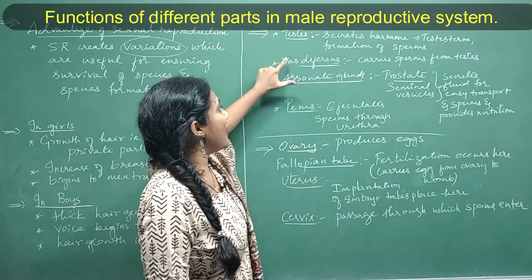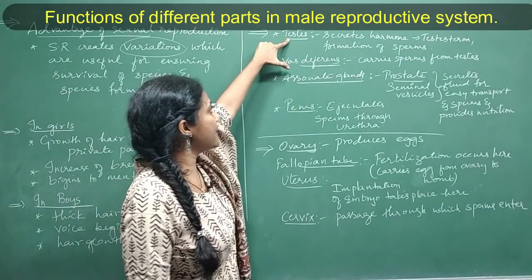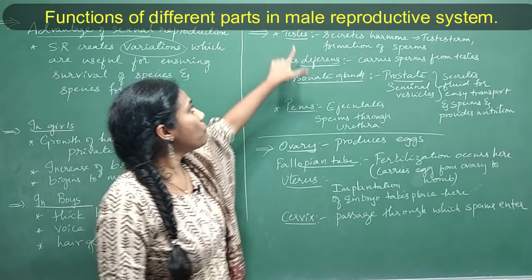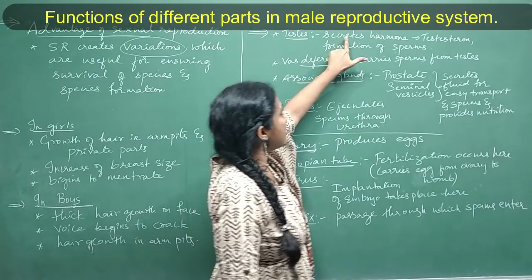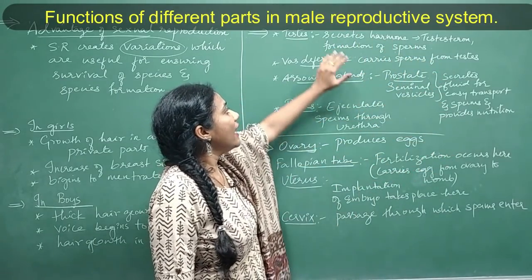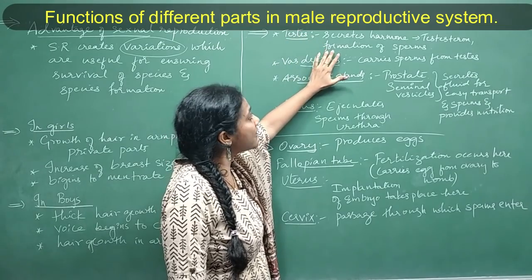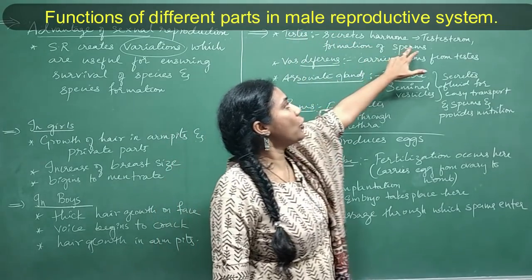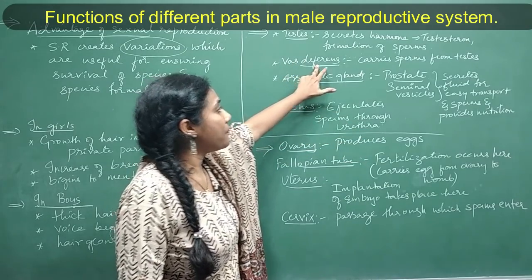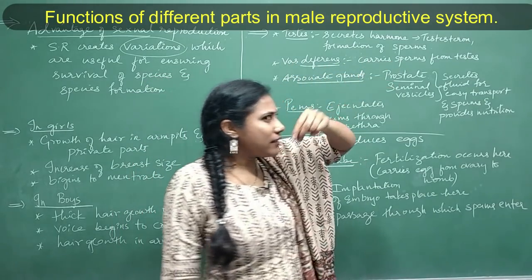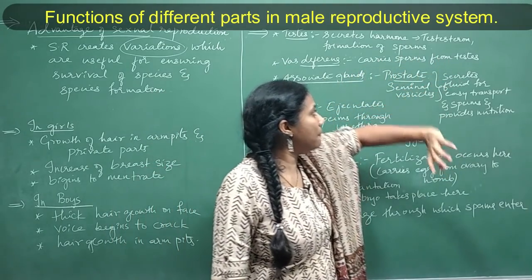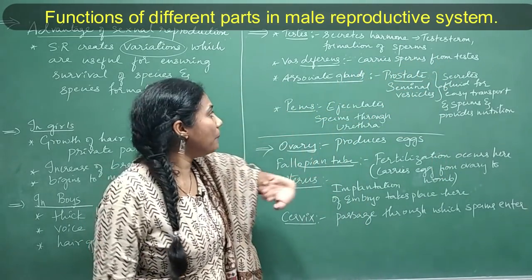See, different parts of male reproductive system: testis, vas deferens, associate glands, and penis. So what is the function of testis? Testis secretes hormone called testosterone. We studied that. And testis also helps in the formation and regulation of sperms. Clear? And now vas deferens. Vas deferens is a thin pipe-like structure which actually carries sperms from testis to urethra.